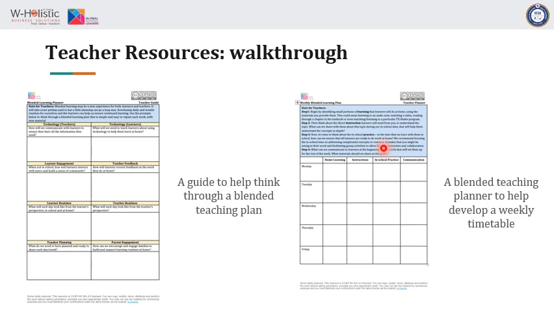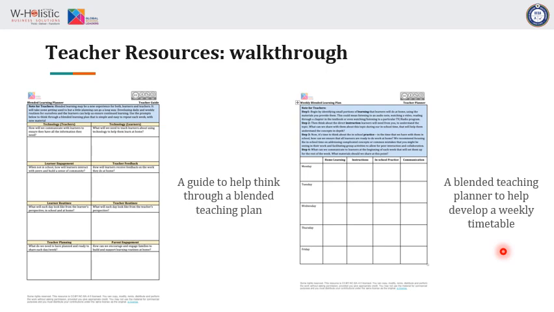Now, this resource is in your toolkit. All you need to do is look for it, and the names are clearly written at the top. So once you go into your toolkit, which has been provided with every single resource that I have explained here, you would find it in there and you can pull it up and begin to use it. Now, beyond structuring it by day, it has been structured for home learning, instructions, once again, in-school practice, and of course, a clear communication plan. This would help you in your blended teaching planning.